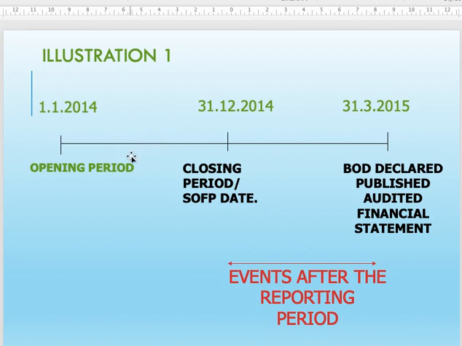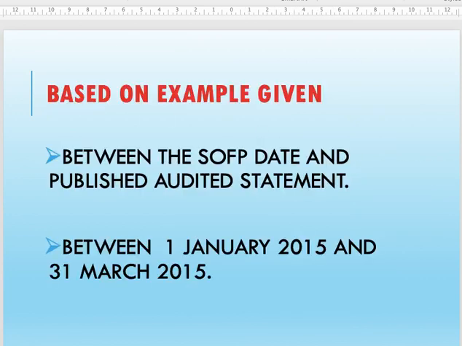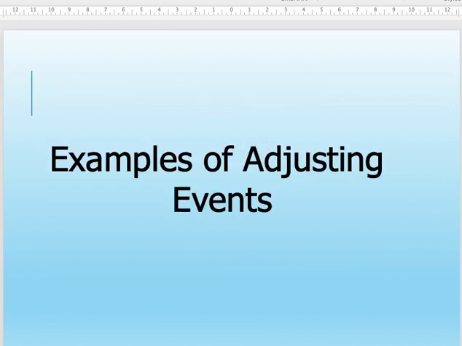Alright, this is what you have learned under accounting policy, changes in accounting estimate and error. During this year, you identified there was an error in the previous year, so you do the adjustment here. Now the question is when the event happened after you close the account, but before you publish the financial statement, before the board of directors declare to publish. So the event after the reporting period is what is happening here. Okay, all right. So this is just another example.